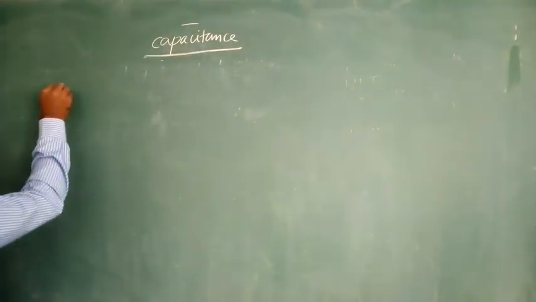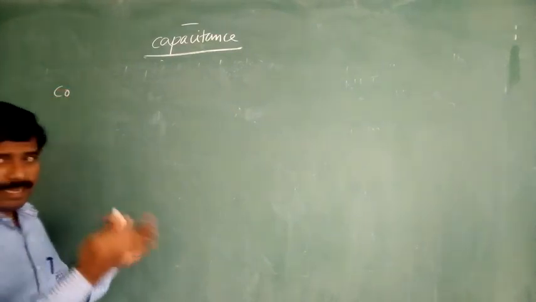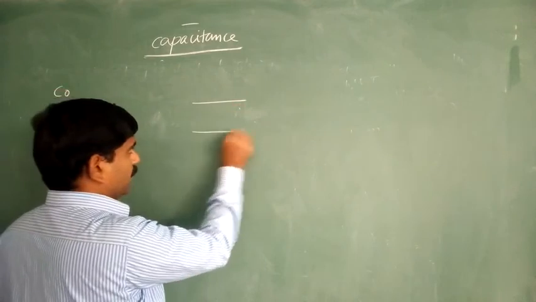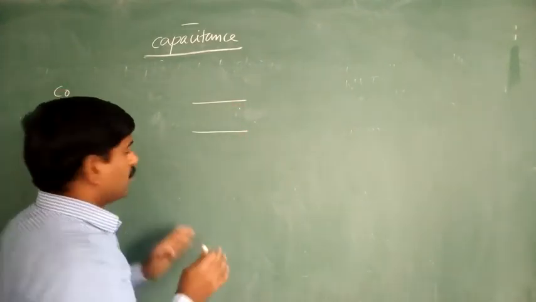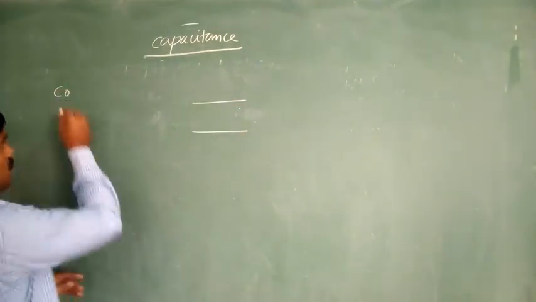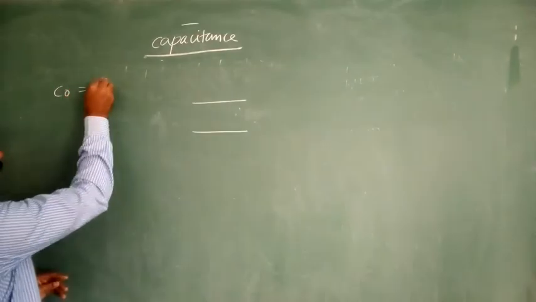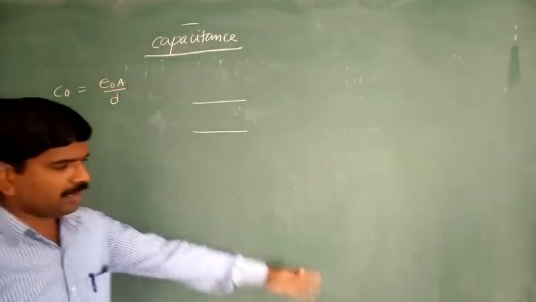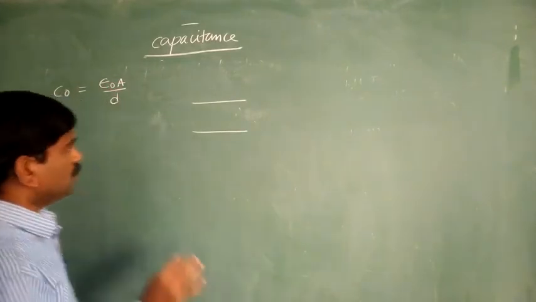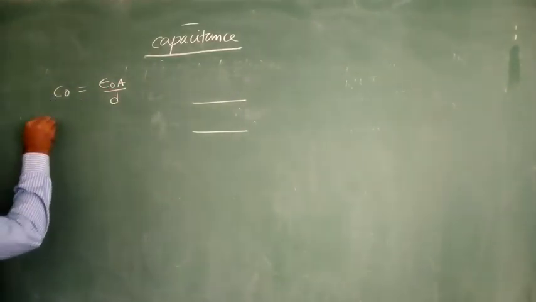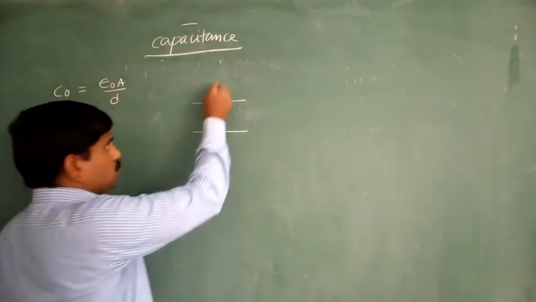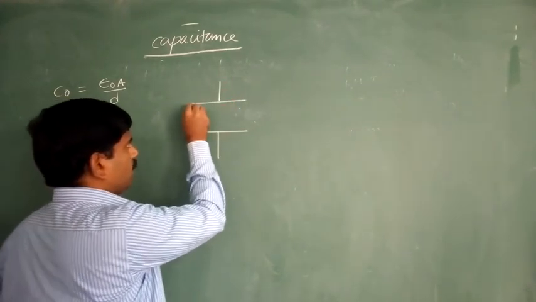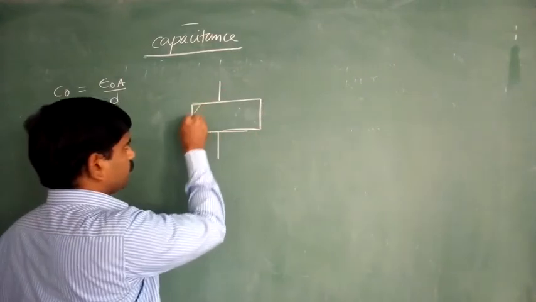That is C naught without any dielectric medium, meaning those two plates are separated in vacuum or maybe in air. In that situation, C naught is equal to epsilon naught A by d. Already we derived that expression. So in case, what happens if this total gap is filled with a dielectric of dielectric constant K?